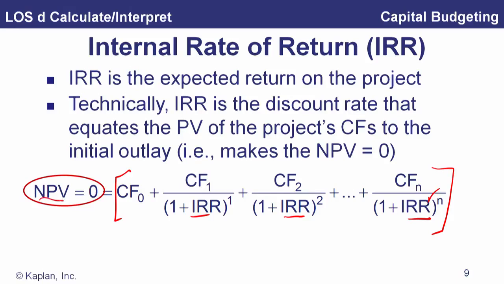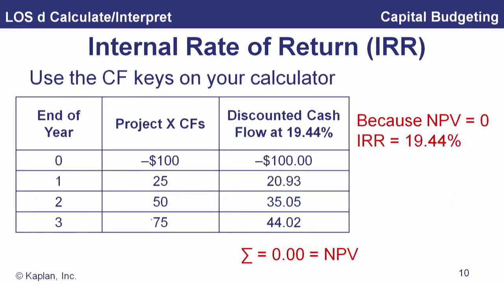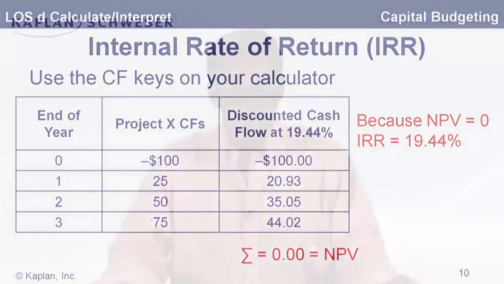That is, it makes the present value of those future cash flows just equal to that initial outlay. We can see an example of the calculation here. There's no closed form solution. Your calculator has to figure this out by trying different interest rates until that net present value gets close enough to 0, and then it says, okay, here's your IRR.